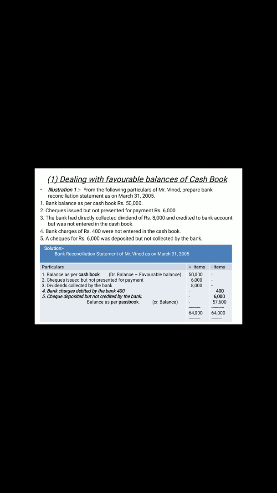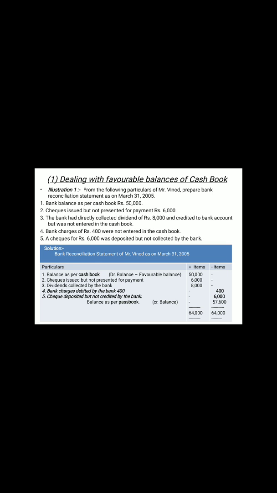Now the second transaction is cheque issued but not presented for payment, 6,000. It means the bank has not made the payment. The bank balance is increasing by 6,000, so it will increase the debit balance and come to the plus item side, 6,000. In short, you have to write down: cheque issued but not presented for payment. In the same manner, point number 3, the bank directly collected the dividend, 8,000.